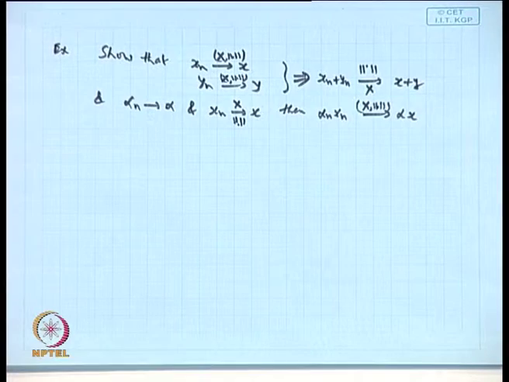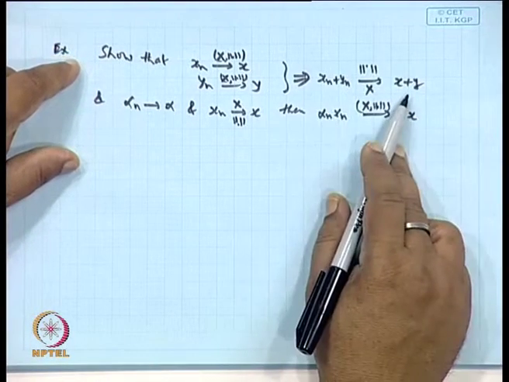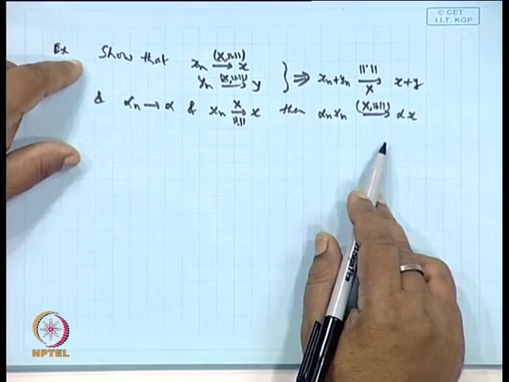That is, vector addition in the norm space is continuous, and scalar multiplication is also a continuous function.